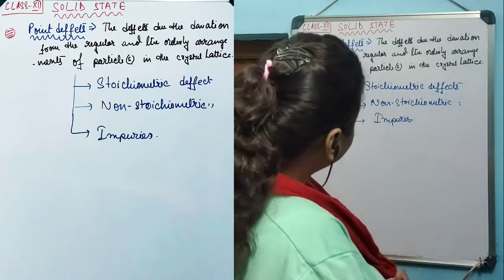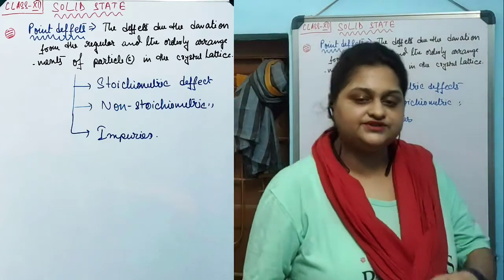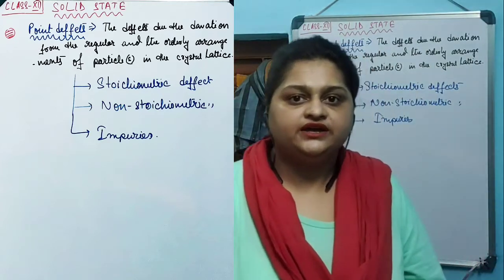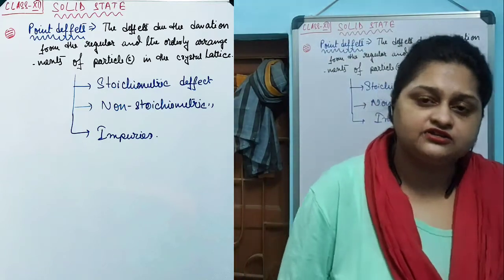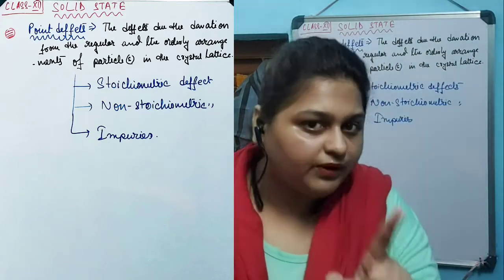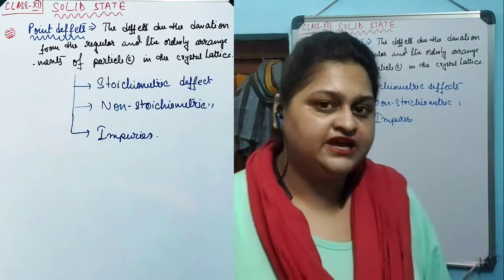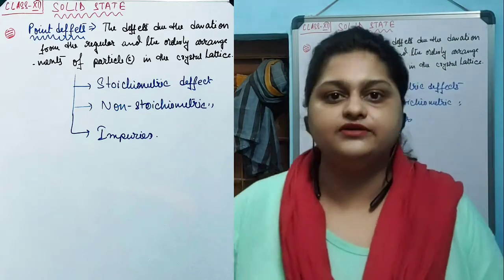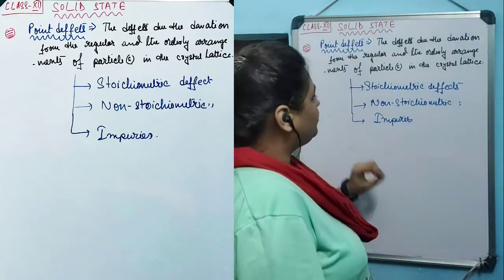Now, when stoichiometric defects arise in a crystal lattice, the stoichiometry of the entire crystal does not get altered. But when non-stoichiometric defects arise in a crystal lattice, the stoichiometry of the entire crystal is altered. Impurities are quite different from both of them.